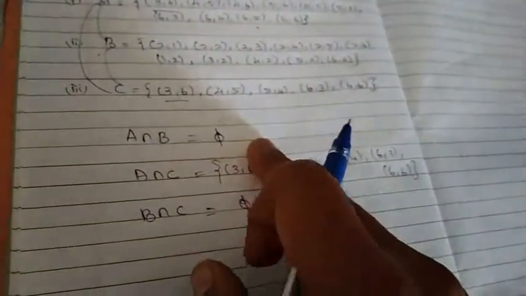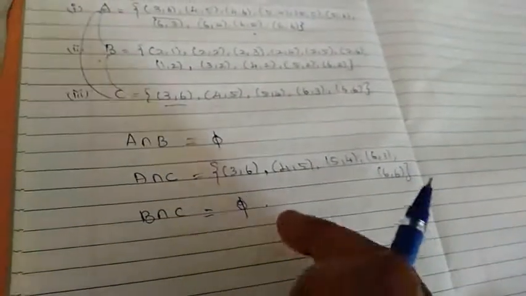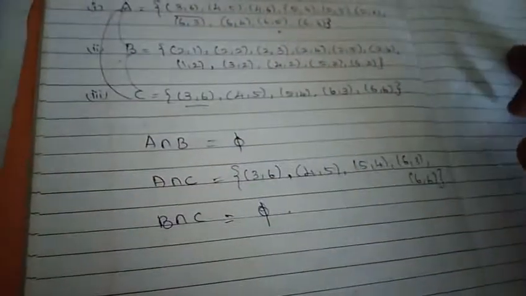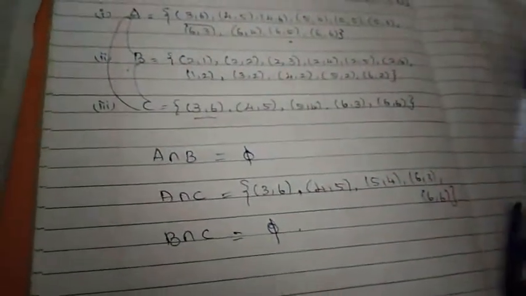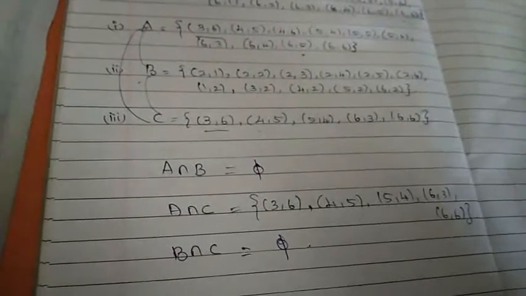So A and B are called mutually exclusive events. B and C are called mutually exclusive events. But A and C are not called mutually exclusive events because their intersection is not empty. Hope you understood. Two events are said to be mutually exclusive if their intersection is empty, right?